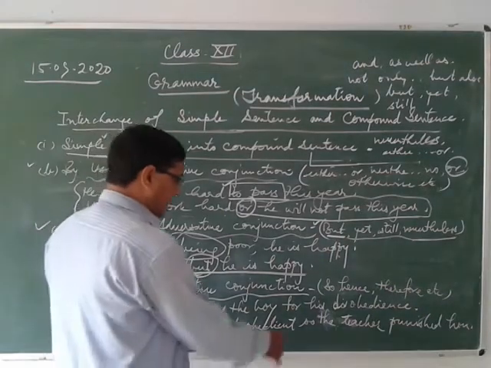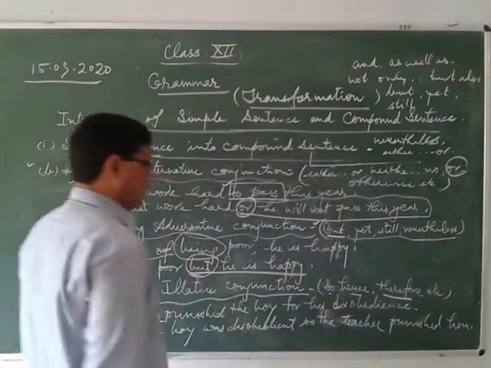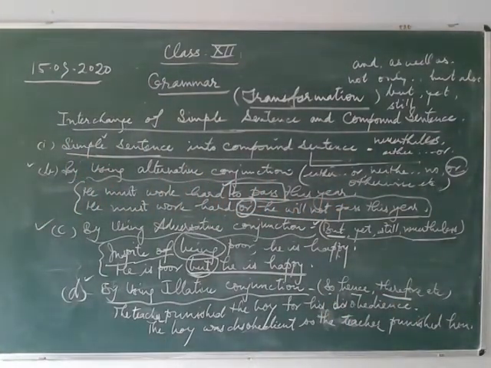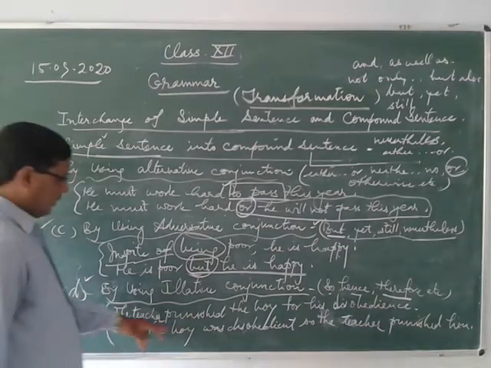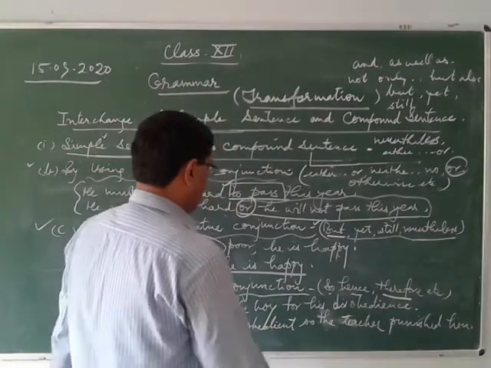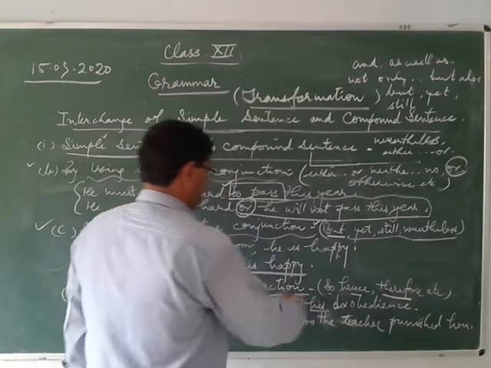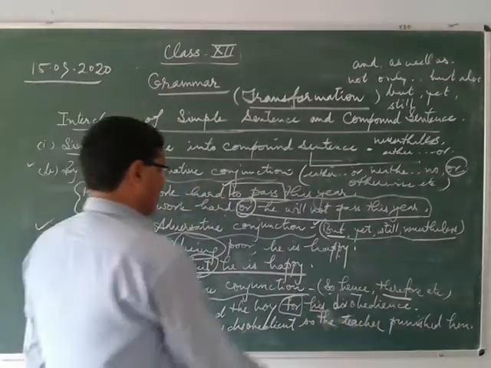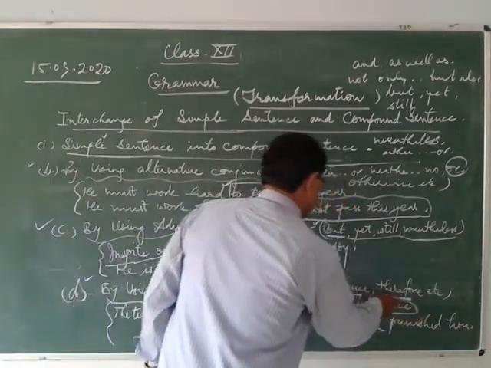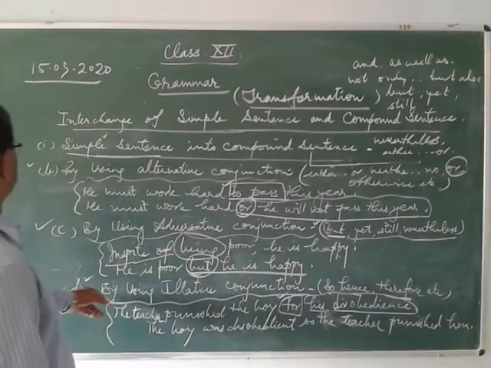And last one is by using relative conjunction, means result giving conjunction. You can use the conjunctions so, hence, therefore. All these words are result giving words, conjunctions. So the example here, the teacher punished the boy for his disobedience. Now here this is preposition and this is noun. So just you use here his disobedience. Just before it is your preposition. So this is a simple sentence.